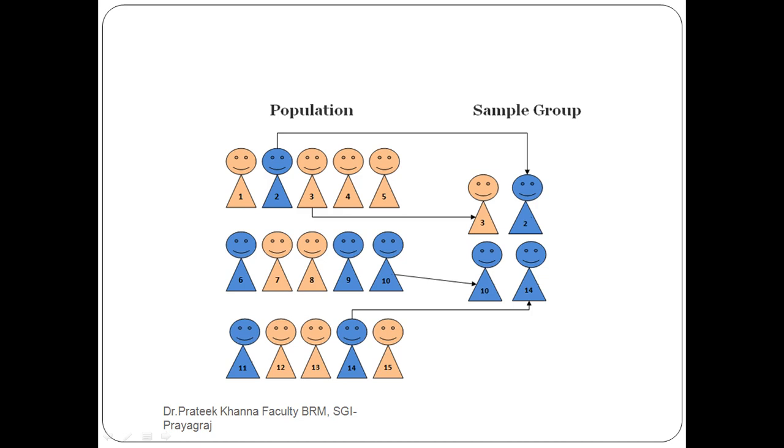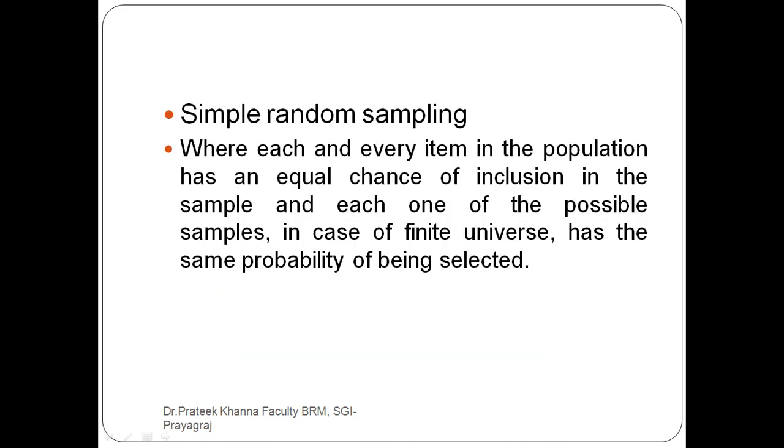But when we are talking about the census, it means we have to study the entire population. But in a sample group, we have to select a few. So, simple random sampling. What do you mean by simple random sampling? Where each and every item in the population has an equal chance of inclusion in the sample.